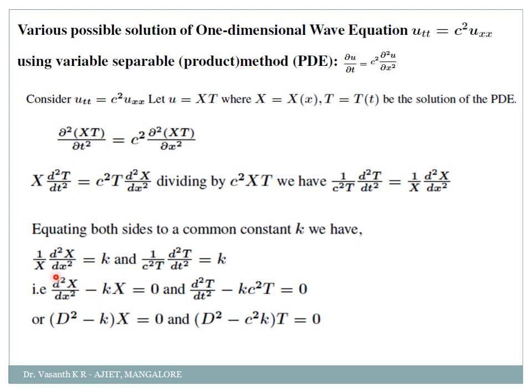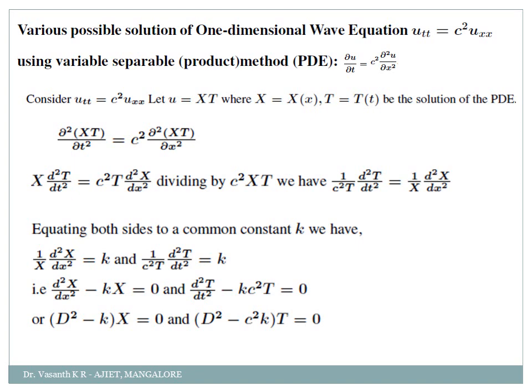Okay. So this d square by dx square, I am writing it as capital D square minus k. If you check, x is common in both the terms. I have written x outside equal to 0. And similarly here, D square minus, I have written c square k first, and again t was a common term in both the terms. So take t outside equal to 0. Is it okay till here? So any confusions here in the initial steps, my dear students? See, till here if you have written properly, almost all the steps are done. Okay. So first, what is this?